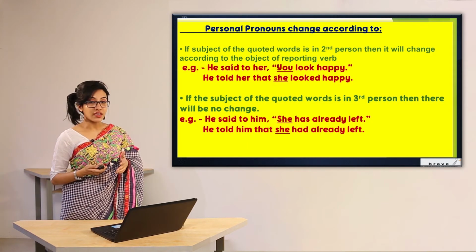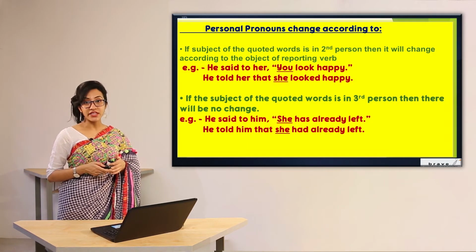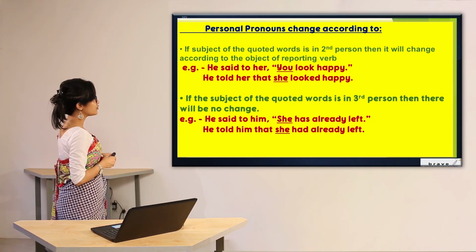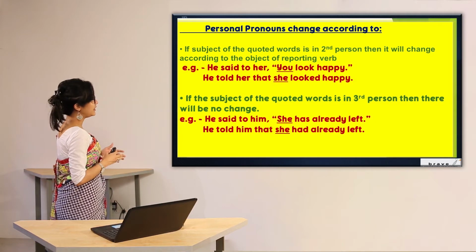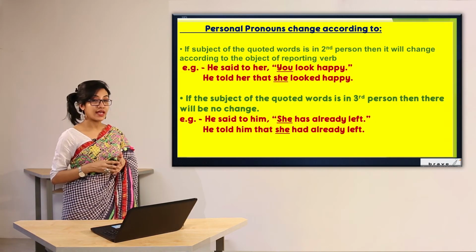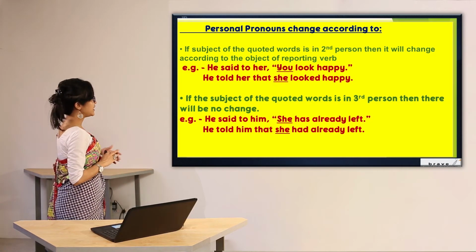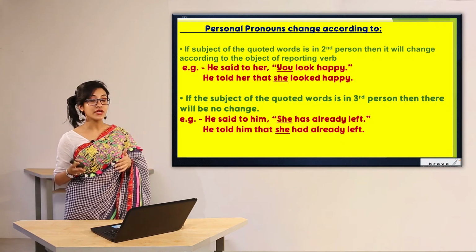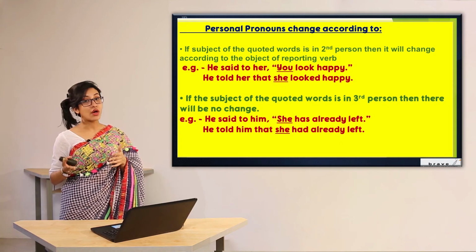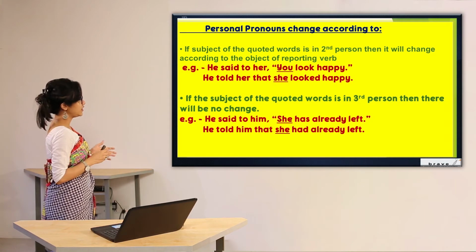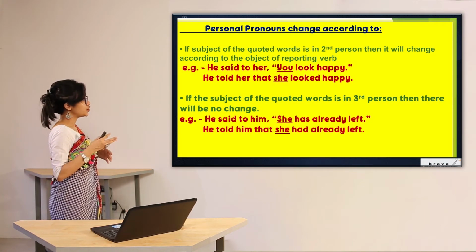According to the rule of SON, the second person is going to be changed according to the object. If the subject of the quoted verse is in second person, then it will change according to the object of the reporting verb. And how is it going to happen? He said to her, you look happy. Now, how have we changed it? Let's see. We have written, he told her that she looked happy.